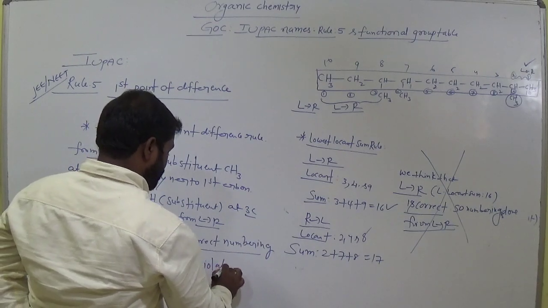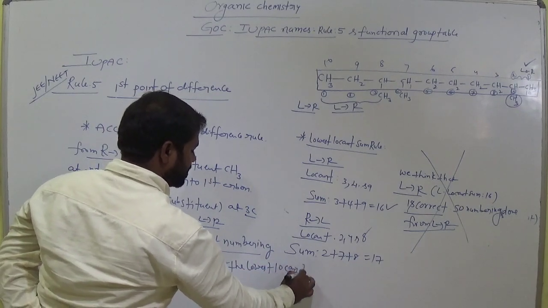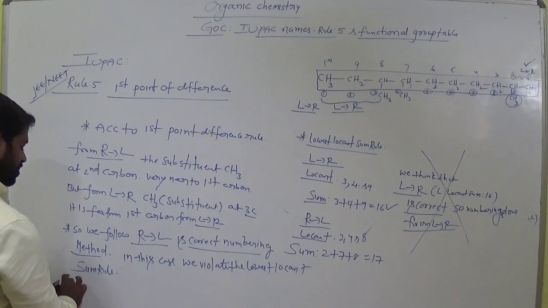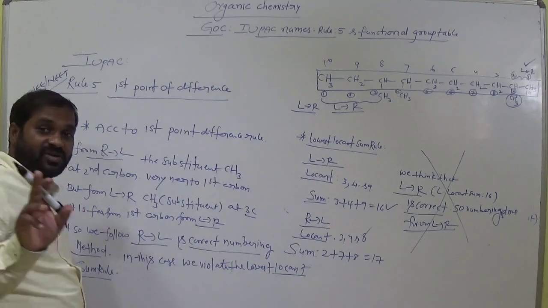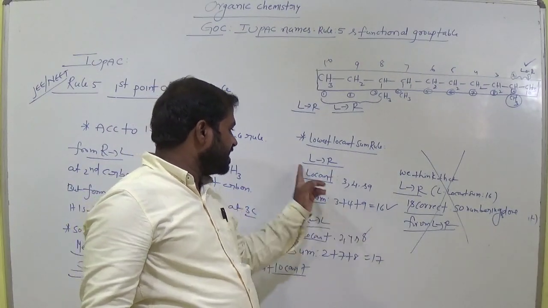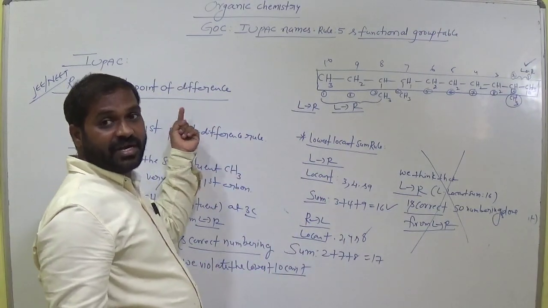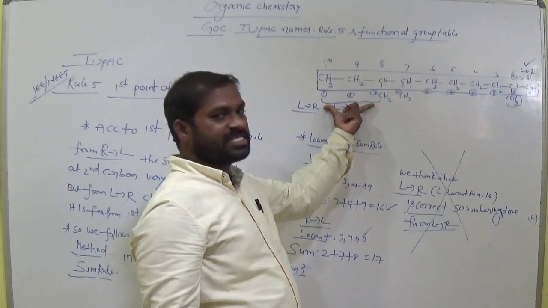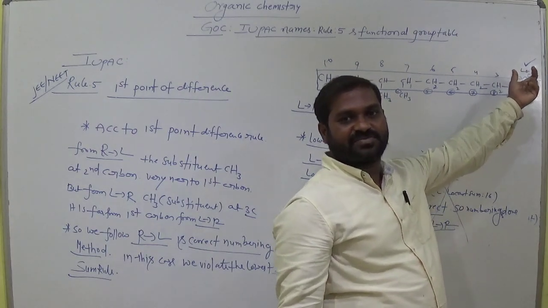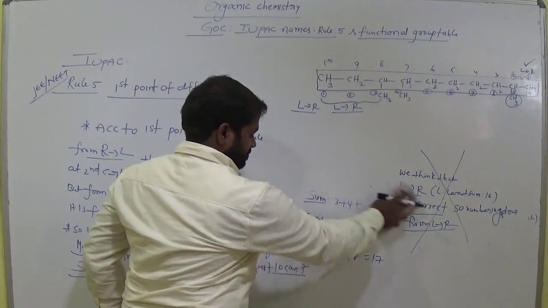Okay, so in this case, we violate the lowest locant sum rule. We don't consider lowest locant sum rule. Why? Because according to lowest locant sum rule, which is least value 16, that is left to right is correct. But in this case, in the case of long chain, we follow the first point of difference. According to first point of difference, we consider this distance from first carbon to substituent. So which one has the least distance here? This one is. So we follow this method is correct. So the numbering is in this case. Is it clear, students?